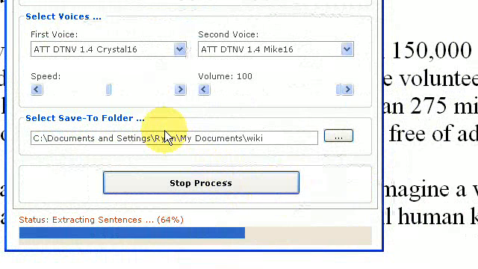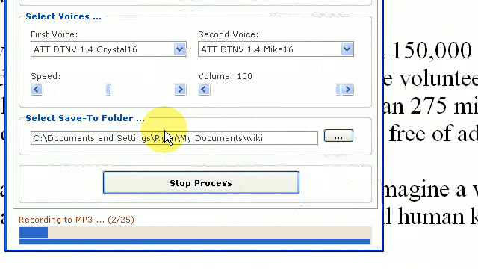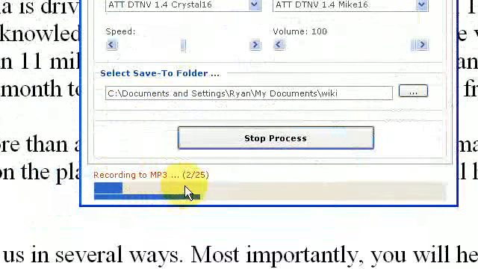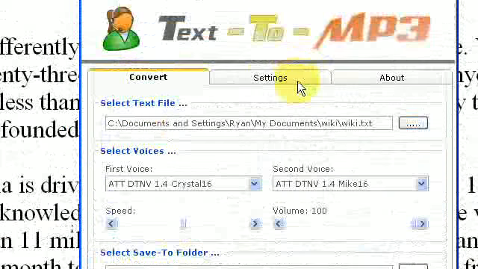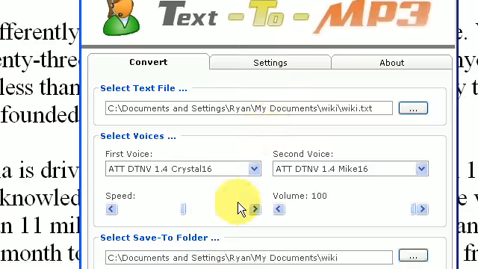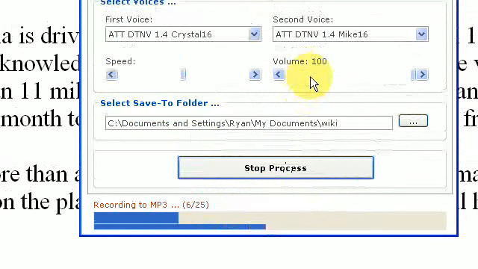And what this does is it goes through the entire MP3 file, and it finds each one of these sentences. So see here, there's 25 sentences it's found, 25 sentences defined by what we've defined as a sentence, right? And it's recording each one of them separately. So it takes not too long. I've got a few programs running in the background. It's not too process intensive, although it can take a while if your document is quite huge.